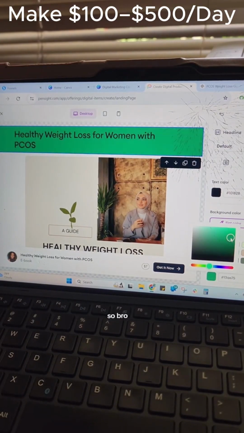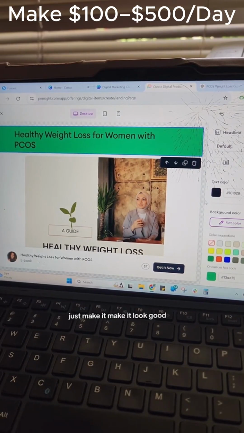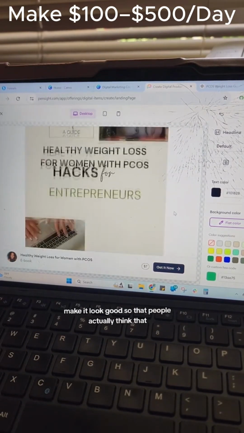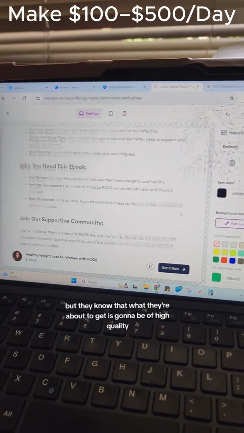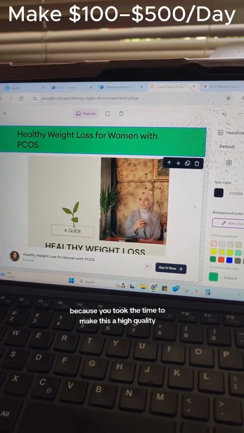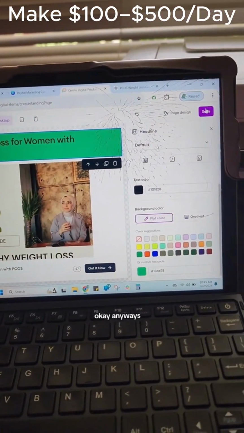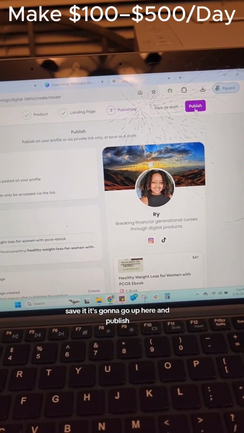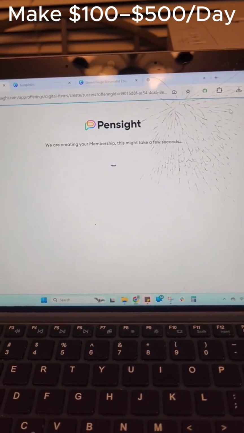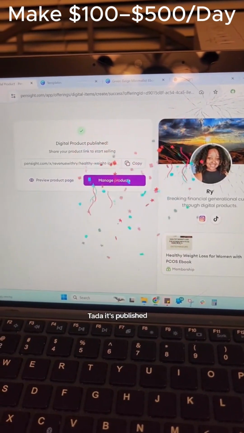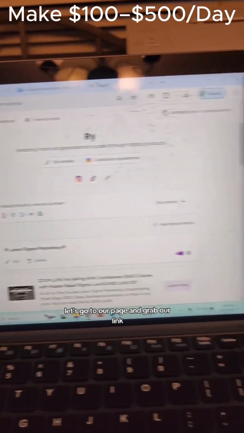But remember, just make it look good. So that people know that what they're about to get is going to be of high quality because you took the time to make this of high quality. Okay, anyways, save it. It's going to go up here and publish. Ta-da! It's published. Now let's go to our page and grab our link.